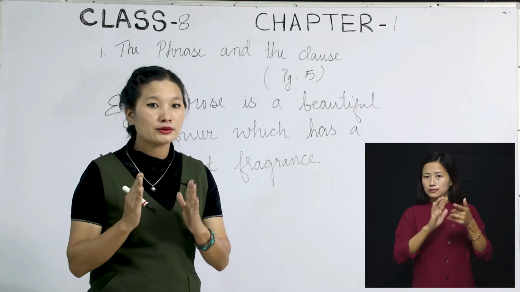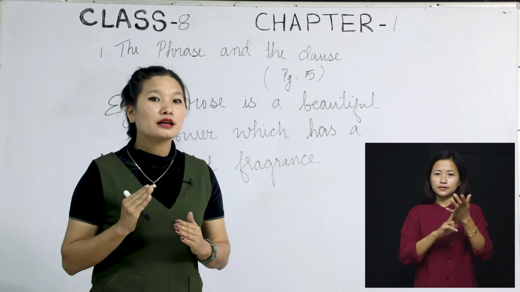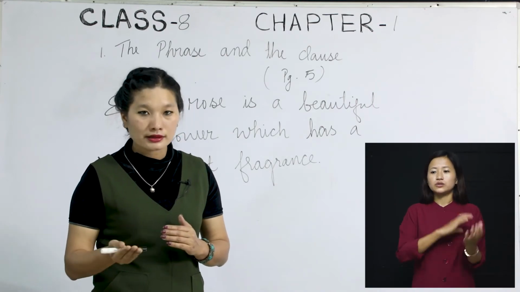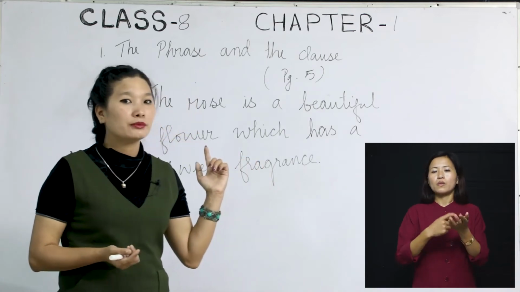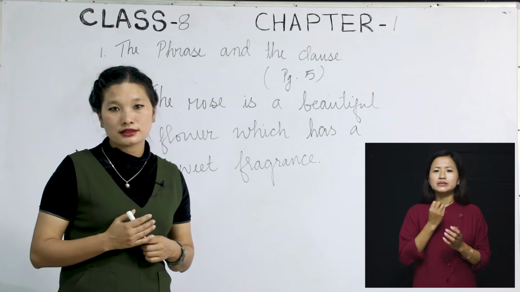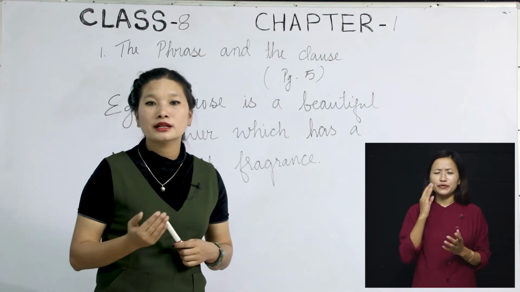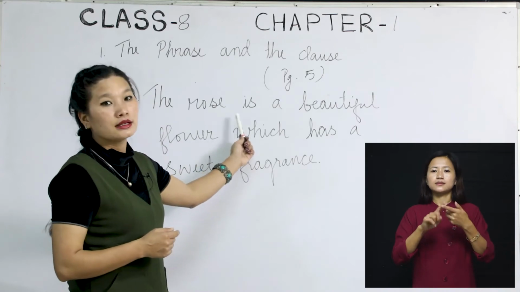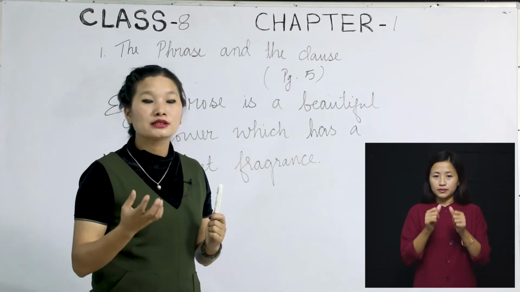I'm sure you are getting this, right? A finite verb is a verb that changes with a change of time or tense, okay? The rose is a beautiful flower. If I ask you what kind of tense it is, I know you will all tell me that it's present tense. Why? Because the word is is a present tense verb, right?